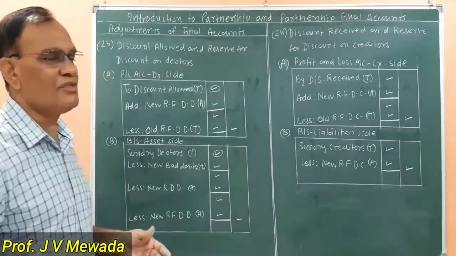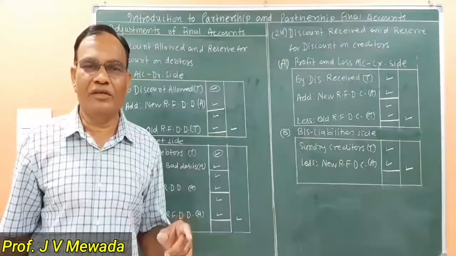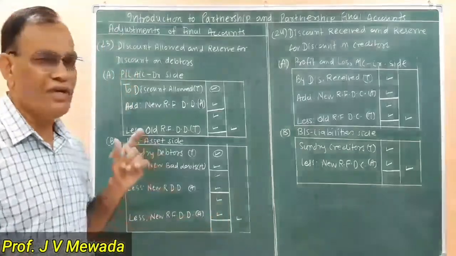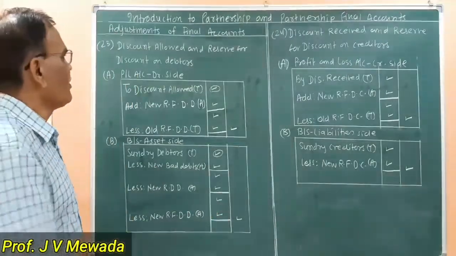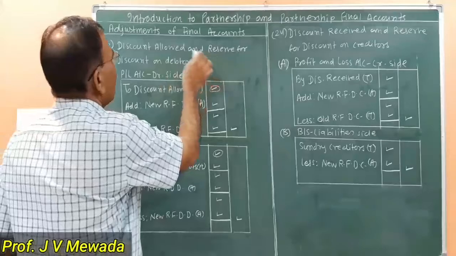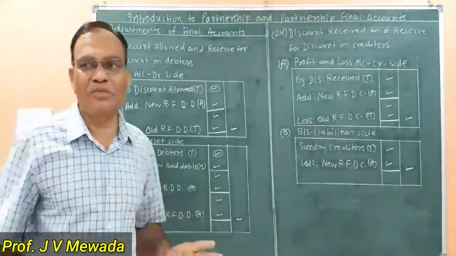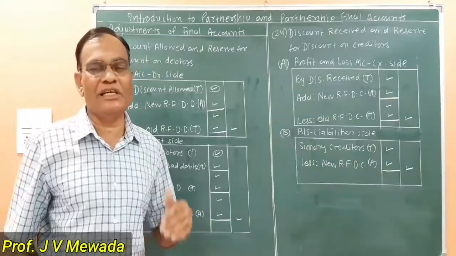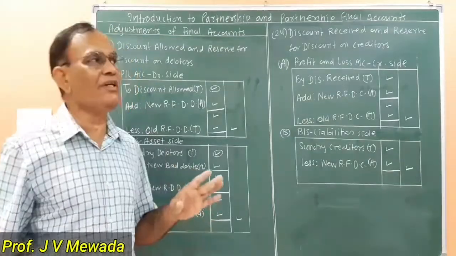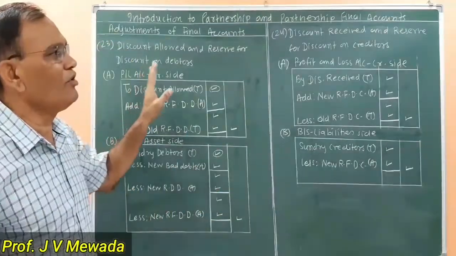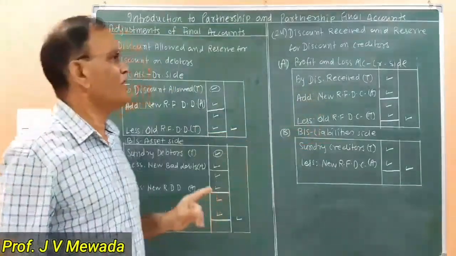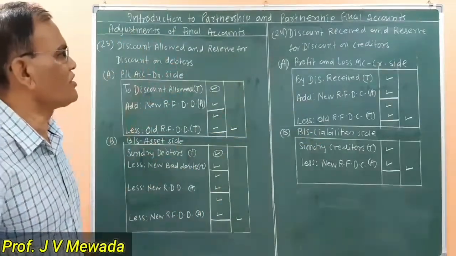So these are the items which are given in the trial balance. Now here also we have two adjustments. One is discount allowed. No, we are having only one adjustment, not two, because here, just like new bad debts, we don't have any new discount allowed or new discount received. Okay, so we are having two effects.